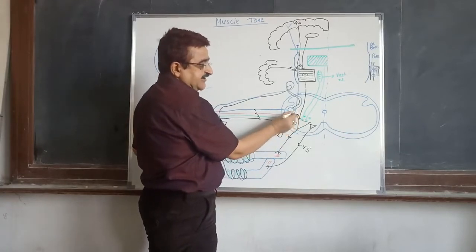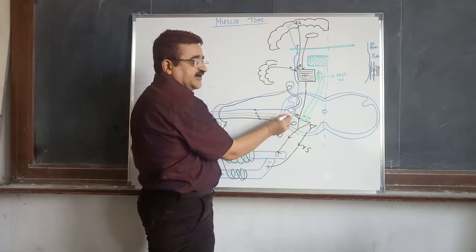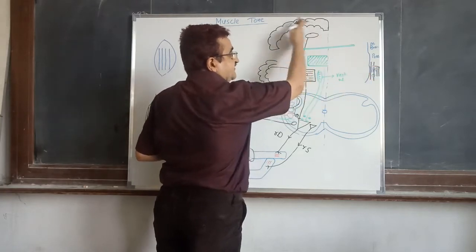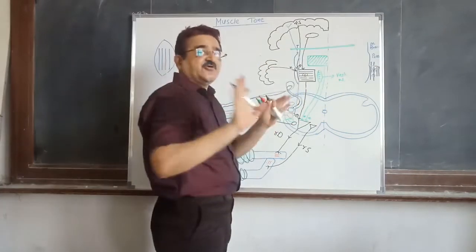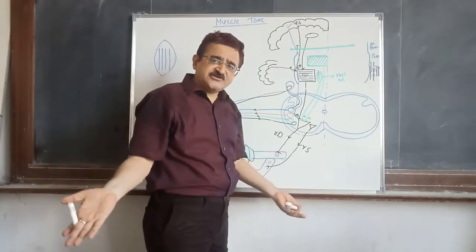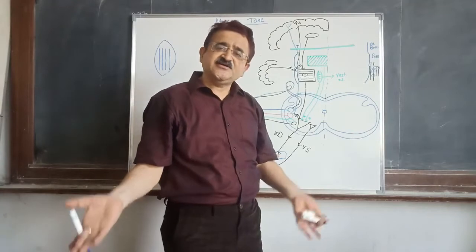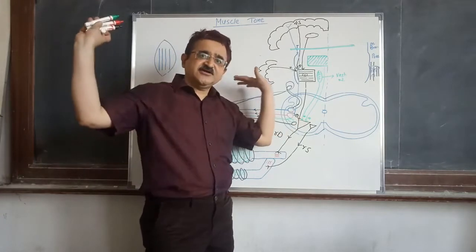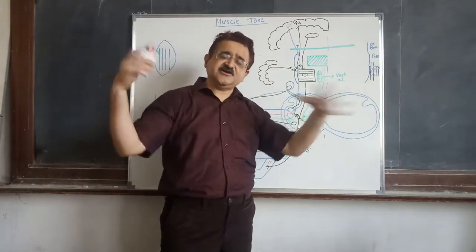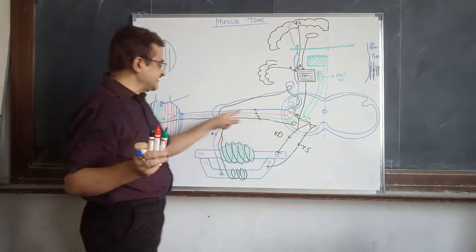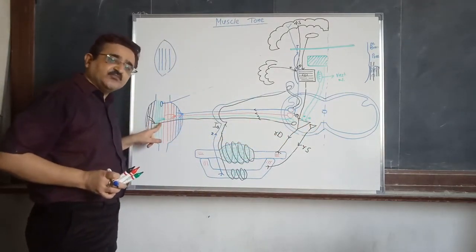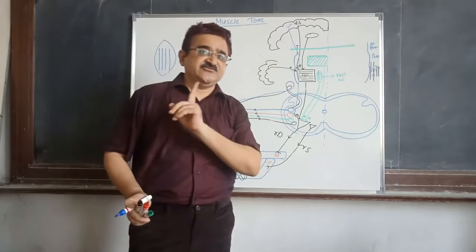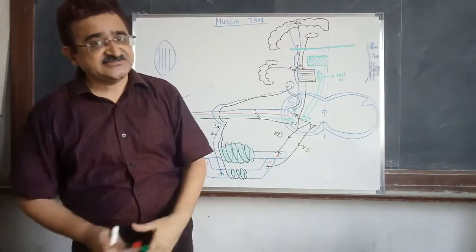This corticospinal tract checks the activity of the alpha motor neuron. Now what is happening? Because of the ligation, the complete cerebral hemisphere has undergone ischemia. So the motor cortex has gone ischemic, the internal capsule has gone ischemic, the pyramidal tract is broken, and the influence of the pyramidal tract on the alpha motor neuron is lost. Now the alpha motor neurons discharge unchecked, and that discharge goes to the skeletal muscle, which develops more contraction, more tone, and hypertonia is developed, similar to decerebrate rigidity.